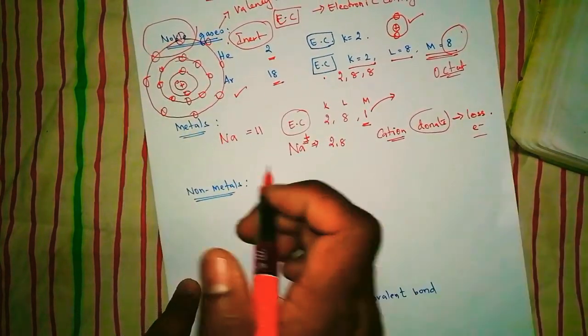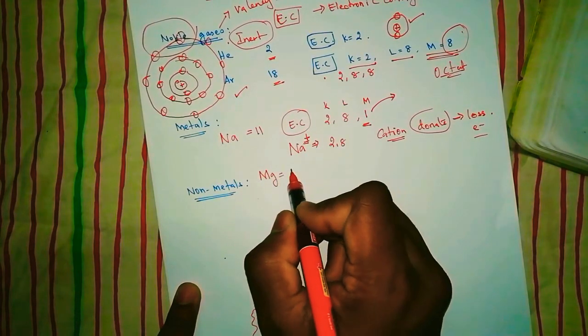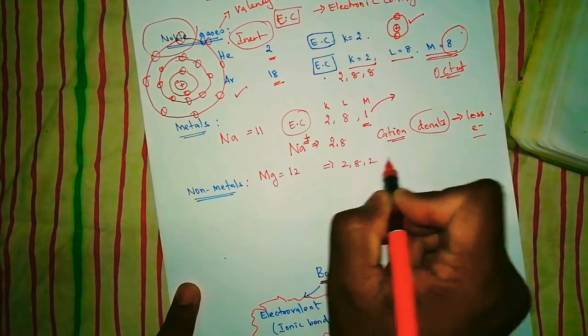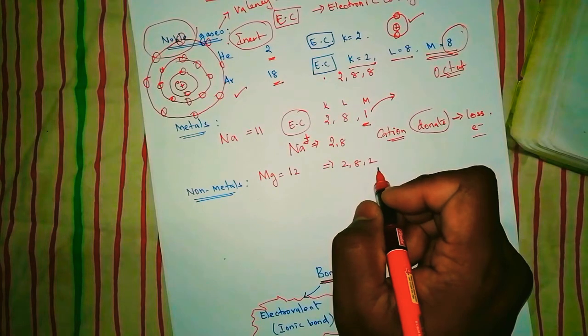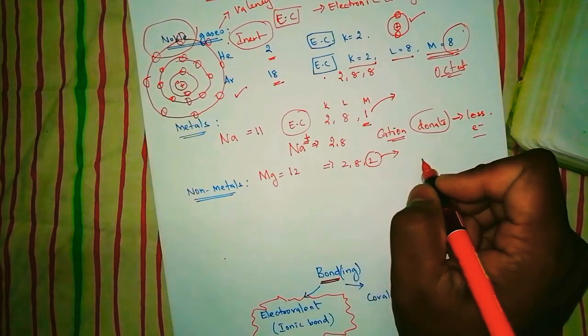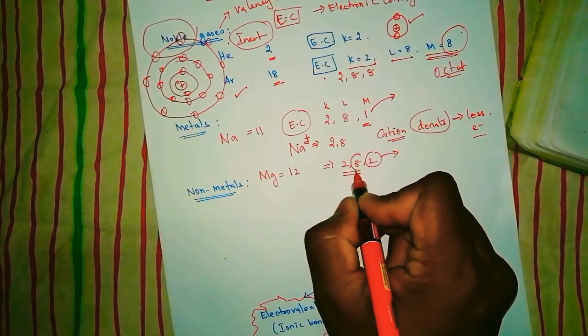The same you can say for another example, magnesium. Atomic number is 12. Electronic configuration is 2, 8, 2. How many electrons does magnesium have to lose to attain octet configuration? Yes, of course, they need to lose 2 electrons. Then only they become octet configuration.